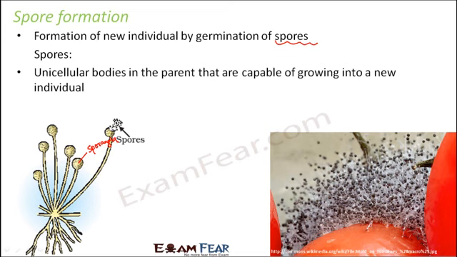Whenever these sporangia come in contact with a moist surface, the spores are released. When the spores are released, from wherever they are released, from there they begin to grow. It is generally seen in organisms like algae, bacteria, and fungi. The spores are very small, very tiny. That is why they get easily carried away by wind, water, or even by animals. That is how they grow. They develop into new organisms in different regions also, because they can get dispersed.